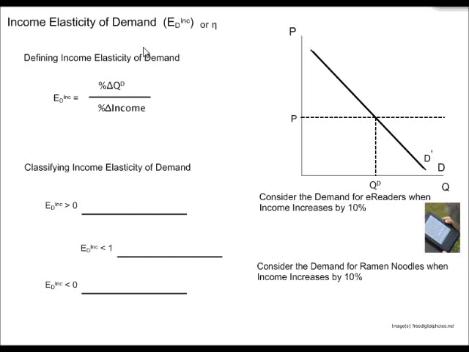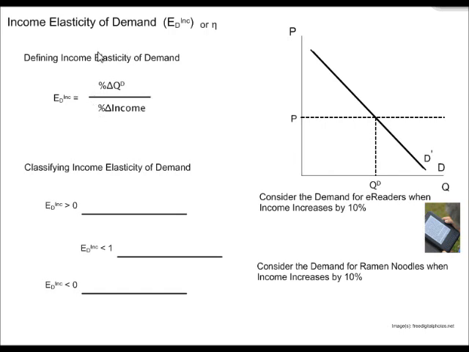Two other elasticities that we can consider that are related to consumer behavior are the income elasticity of demand and the cross-price elasticity of demand. First, defining it, the income elasticity of demand, E_D,I. That's the income elasticity of demand. The formula is the percentage change in quantity demanded divided by the percentage change in income this time, right?